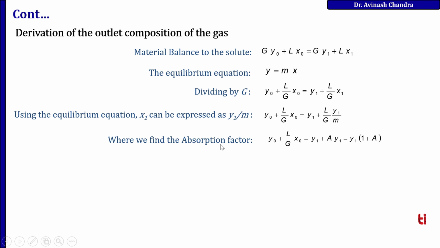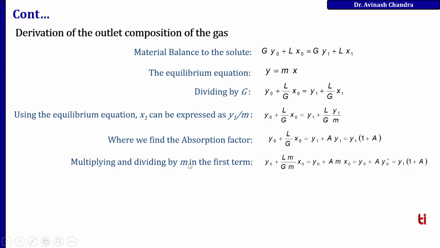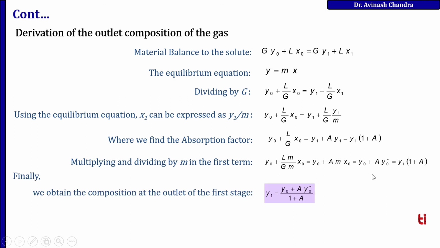We define the absorption factor: L upon Gm is termed as A. So y naught plus L upon G x naught equal to y1 plus A y1, or y1 times 1 plus A. Multiplying and dividing by m in the first term, we obtain this equation, and then we obtain the composition of the outlet of the first stage.